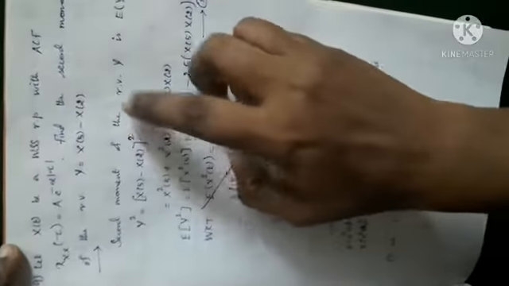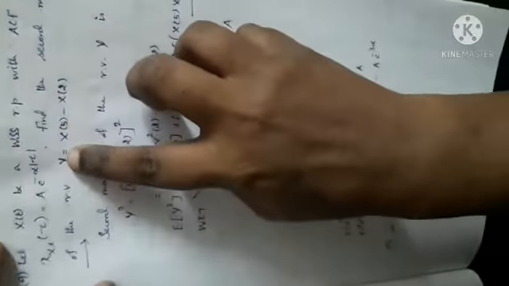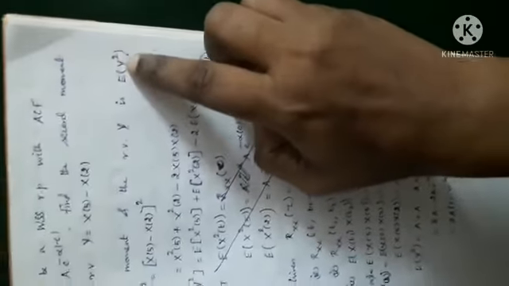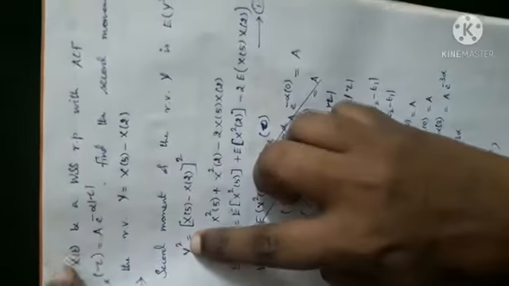Let x of t be a WSS random process with autocorrelation function given. Find the second moment of y is the question. What is the second moment of y? E of y square is the question, where y is given in terms of x. To find E of y square, let us see what is y square.